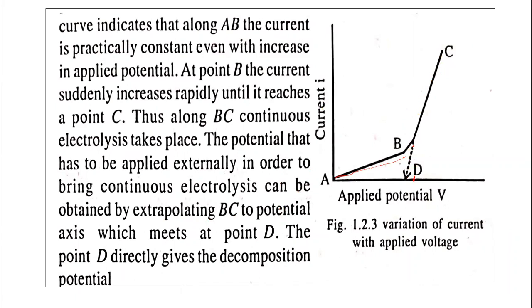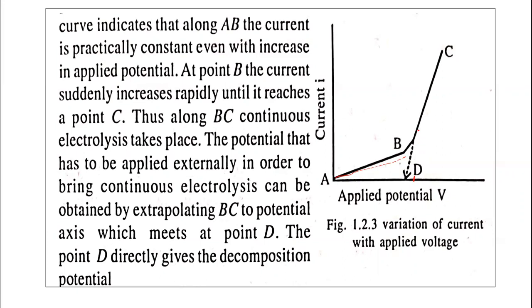So at this point D, the sudden increase in the current is there. This point D is called the decomposition potential. The decomposition potential is the minimum potential required to decompose the given electrolyte. Graphically, it can be determined this way, by plotting current versus applied potential, because in this experiment we increase the applied potential.